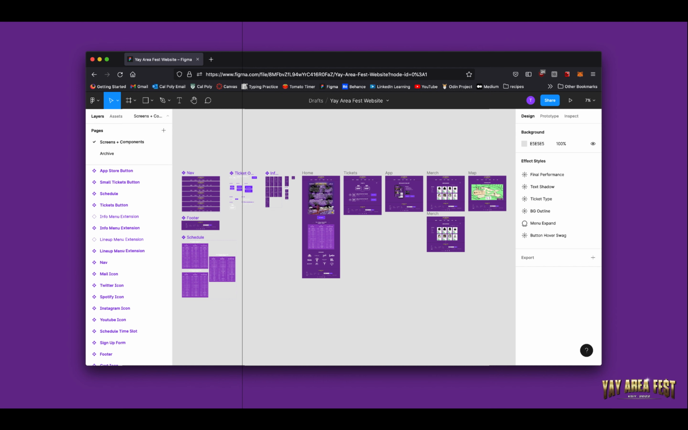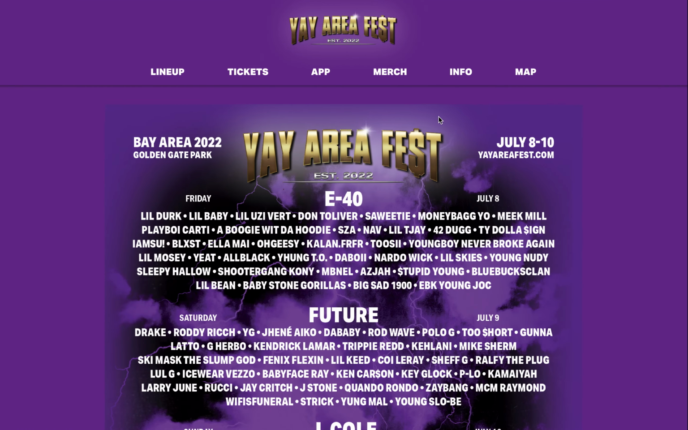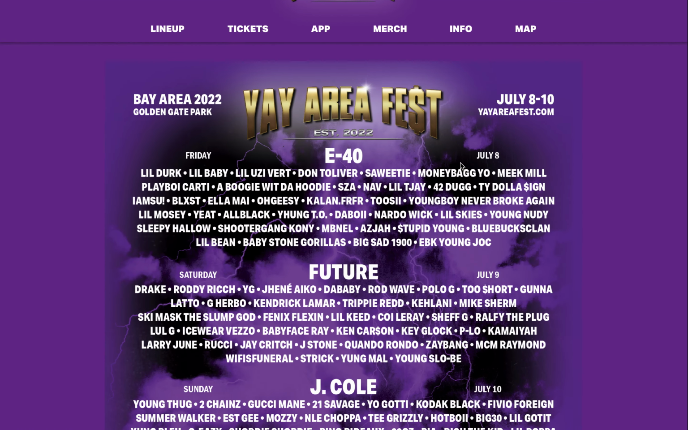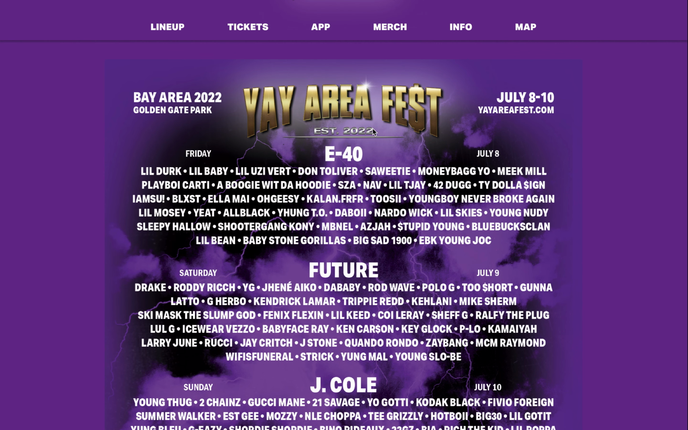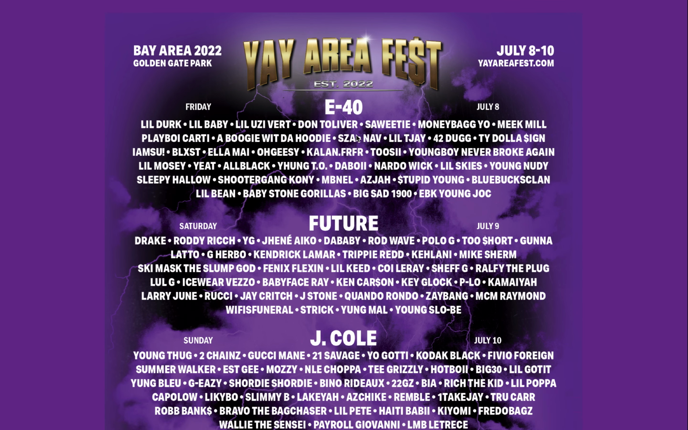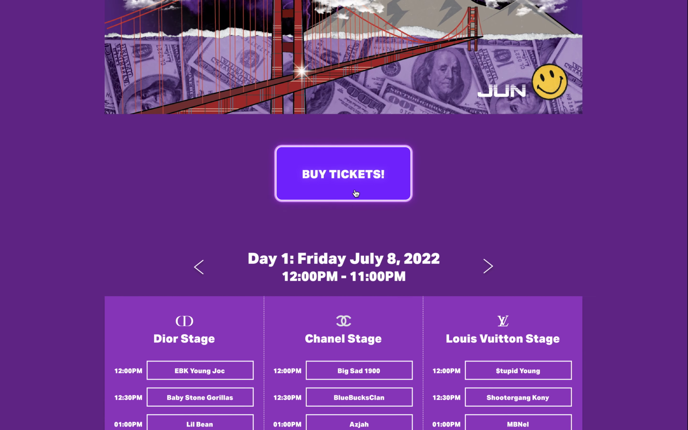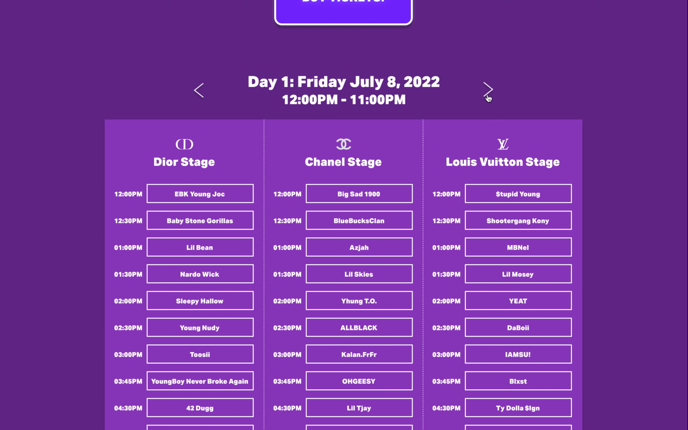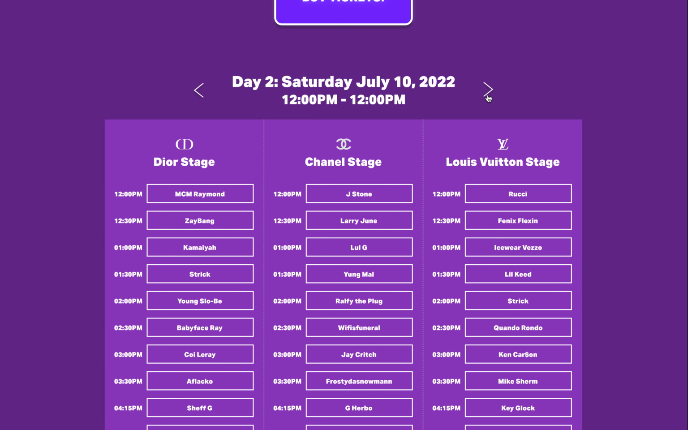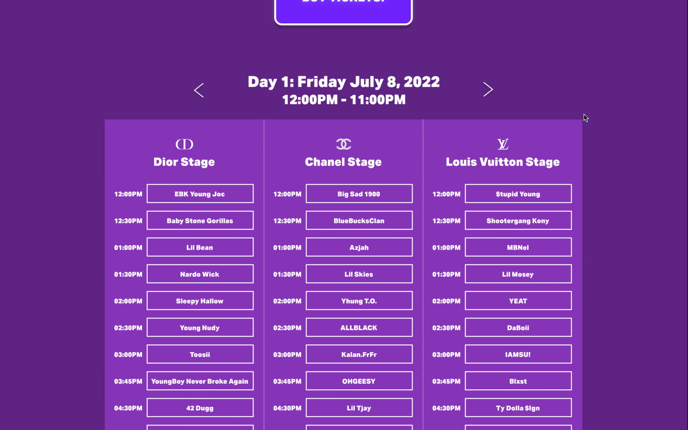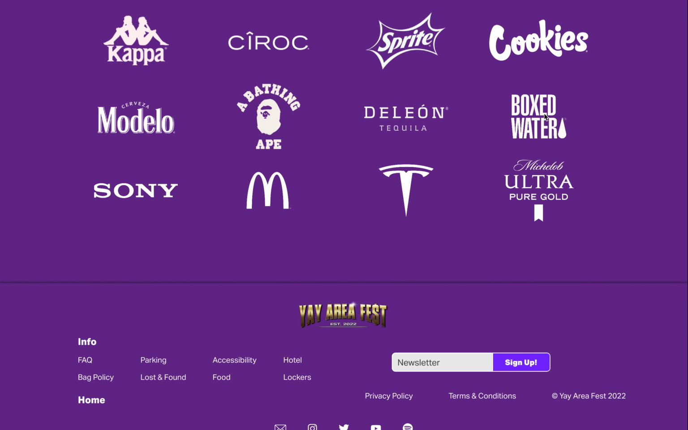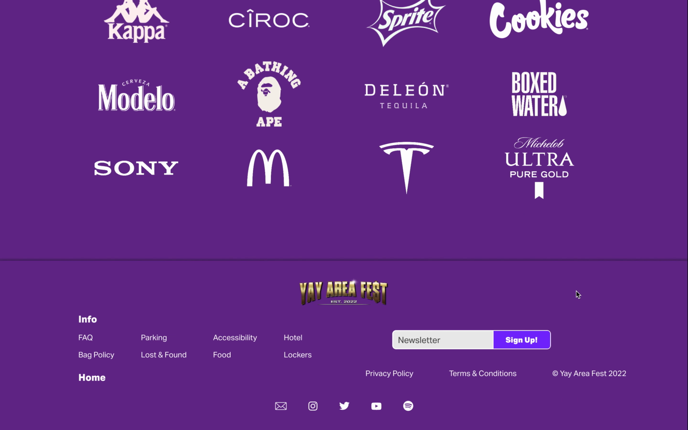Moving on to my second deliverable, which is a website prototype to further promote the event. Here's the landing page. We have the flyer large and centered so that the visitors can learn more about who's headlining and who's performing. And they can click this button to buy tickets or click these arrows to learn more about the schedule for the event. And here we have some sponsors and the footer right here.